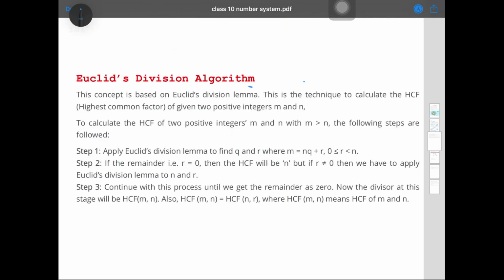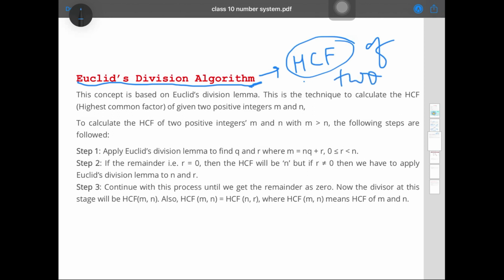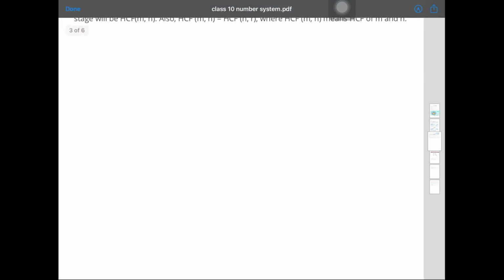Now taking that Euclid's division lemma, you have Euclid's division algorithm also. This algorithm is used to find out the HCF of two numbers, or three also you can take. As I've told before, algorithms are systematic steps to solve any problem. That's why this Euclid's division algorithm is there, and that algorithm is to find out the HCF of two numbers. I'll just tell you how to find the HCF of numbers using that algorithm or that lemma.